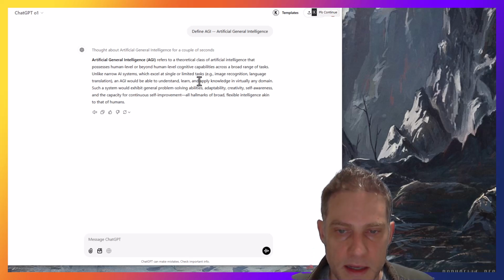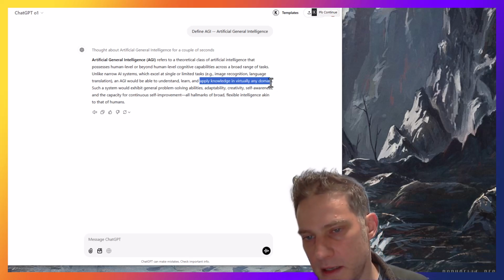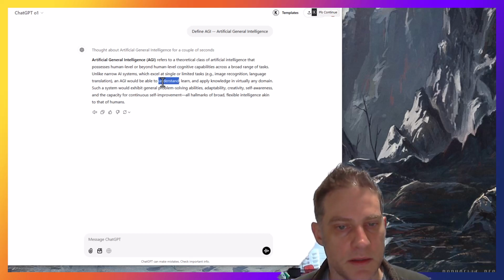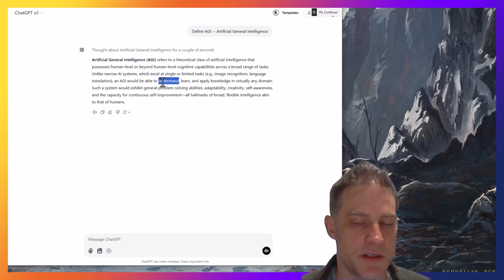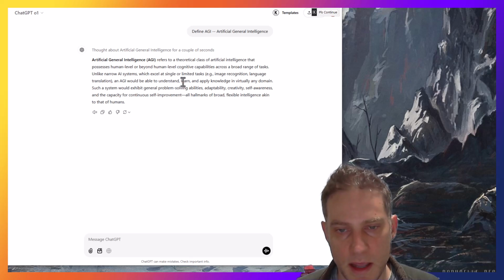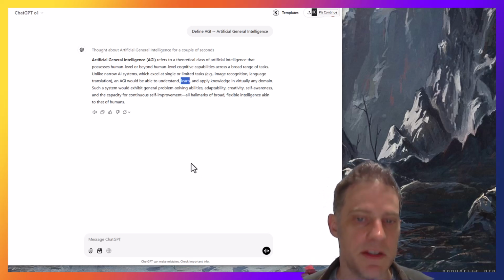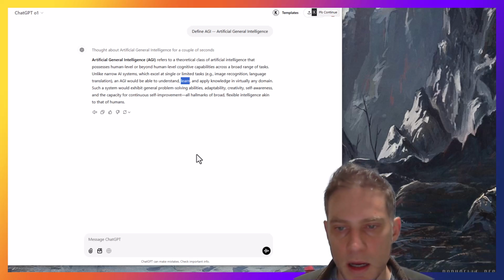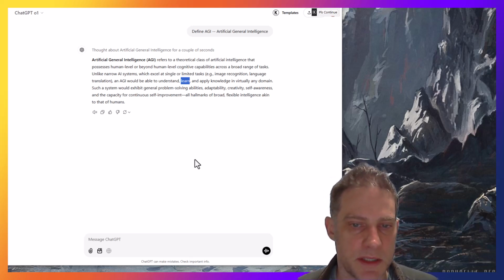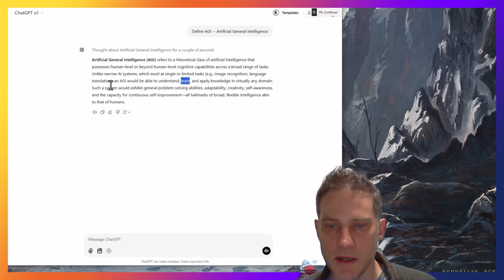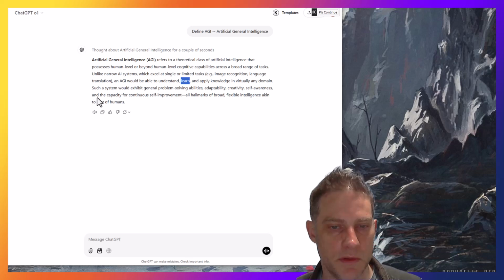And apply knowledge in virtually any domain. I think it's kind of close for this. It's unclear. I think that there's a lot of reason to suggest that it actually doesn't understand, and that it actually can't really learn, in the sense that if you give it stuff, it doesn't actually learn it. That it's doing something not like learning and not like understanding. So I think it's still missing quite a few pieces of the puzzle here.